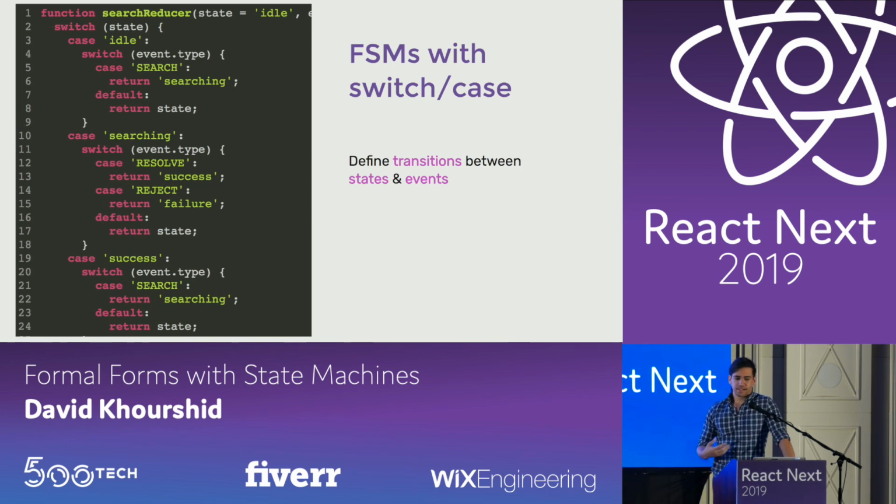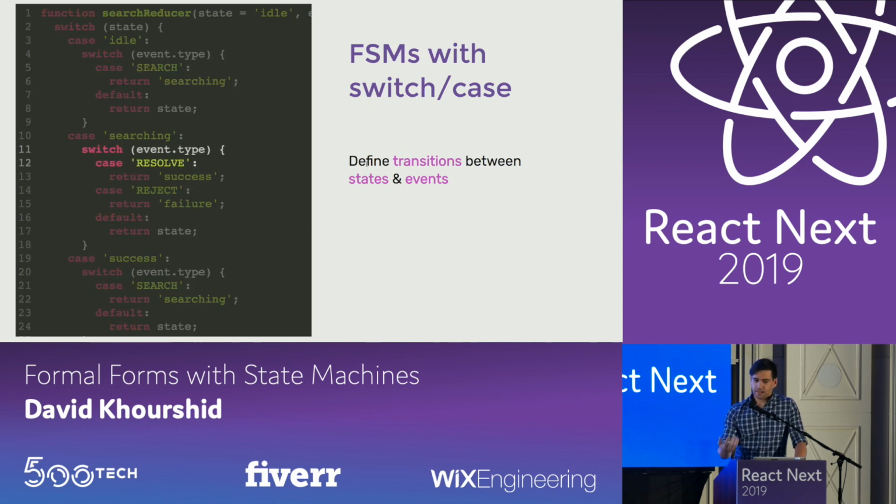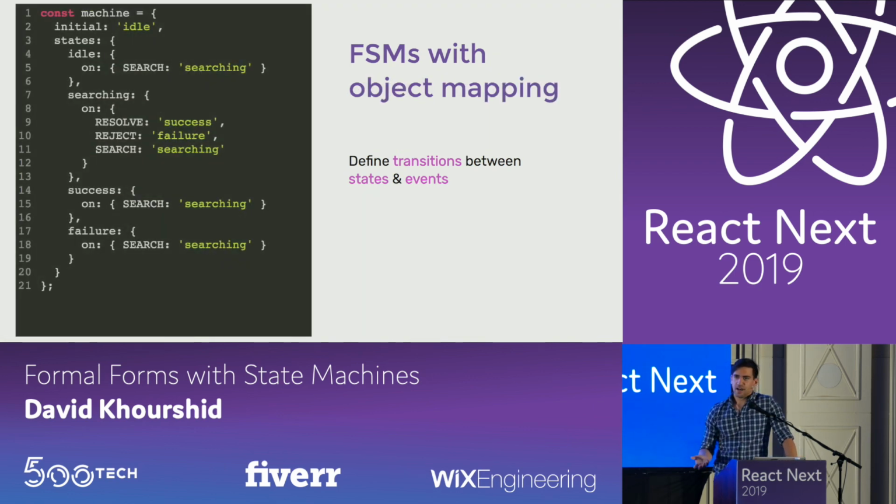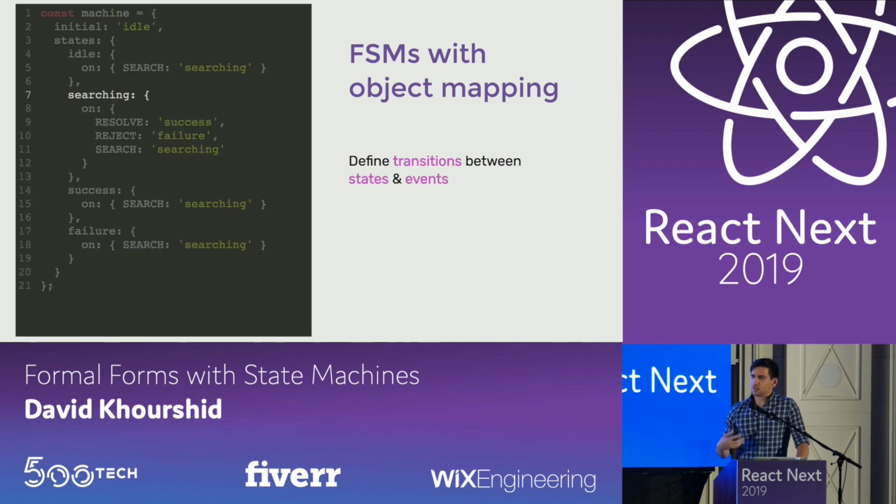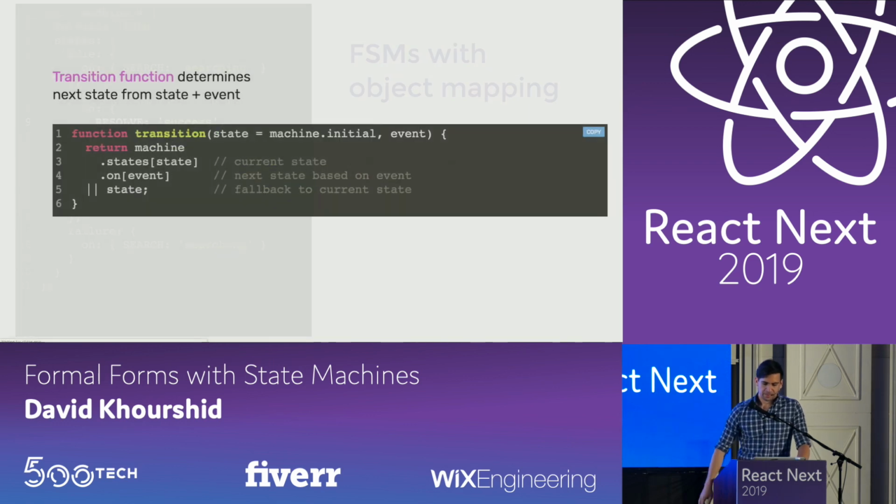You could model finite state machines with switch case, where you consider the current state, such as searching, the event that happens, such as resolve, and the next state that's going to occur. But I like using objects just because it's a more succinct way of doing it. With objects, you could model it the same way, where you have searching, and use an object lookup to figure out what the next state is based on the events given.